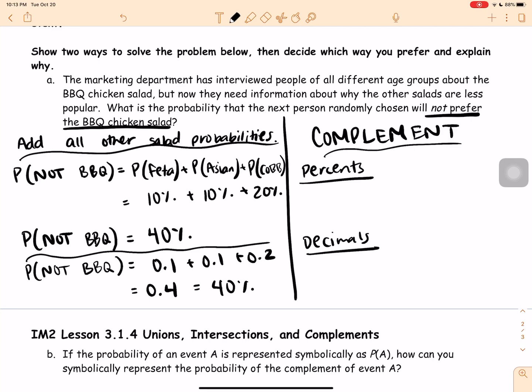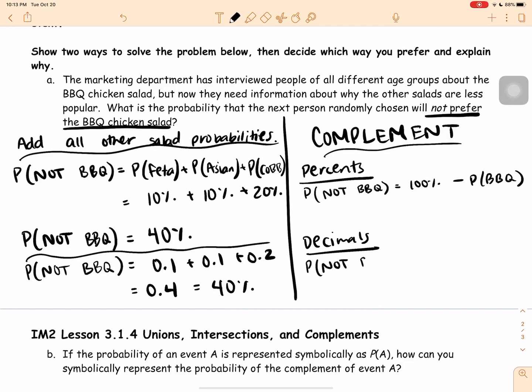So with percents, we would say the probability of not barbecue is equal to 100% minus the probability of barbecue, of people who do like barbecue. In decimals, we would do the probability of not barbecue is equal to, sorry guys, I'm tired, 1 whole minus the probability of barbecue.